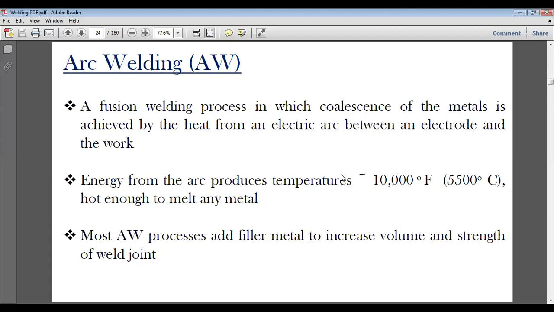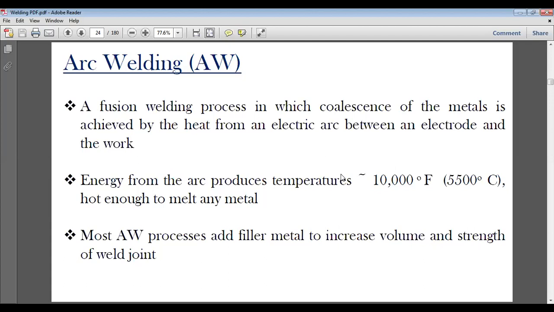When electricity is flowing, the flow of electrons colliding at the workpiece gives a temperature zone of around 5500 degrees centigrade, which is about 10,000 degrees Fahrenheit.